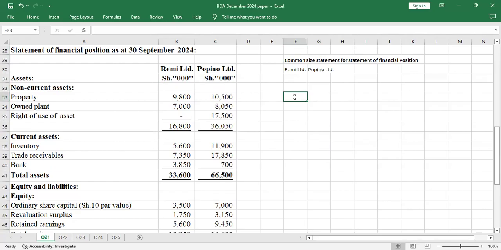And I told you that when you are doing the vertical analysis for statement of financial position, the base is always the total asset. So the total asset remains the base. So for Remy Limited, let me just bold it here.